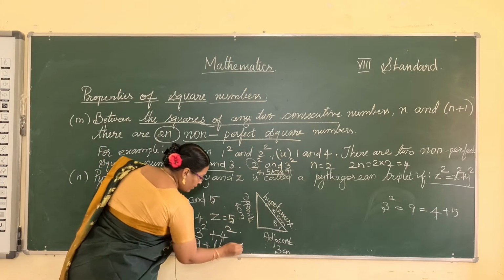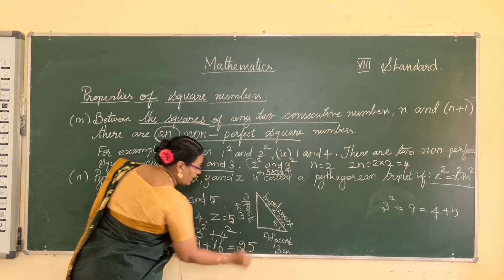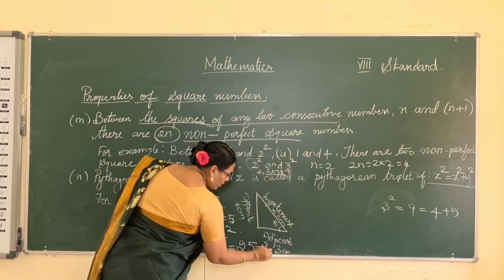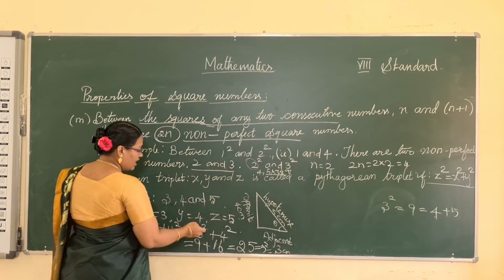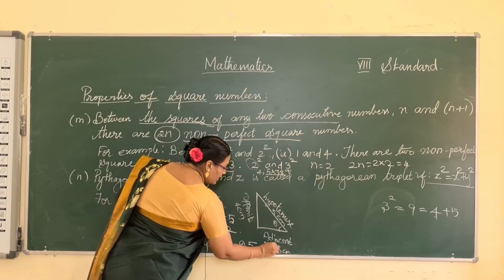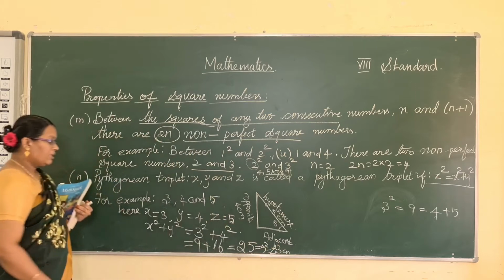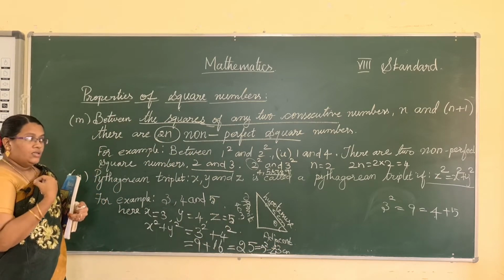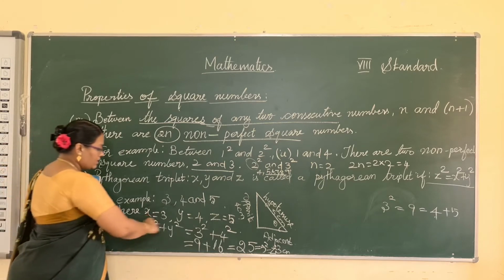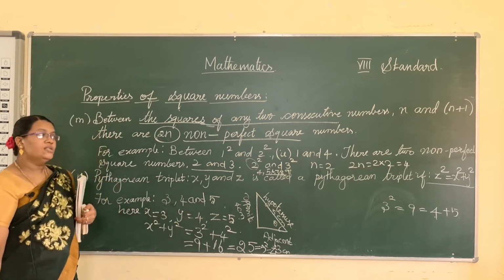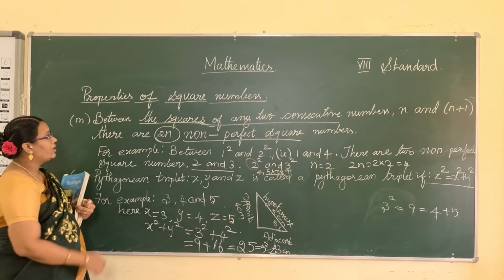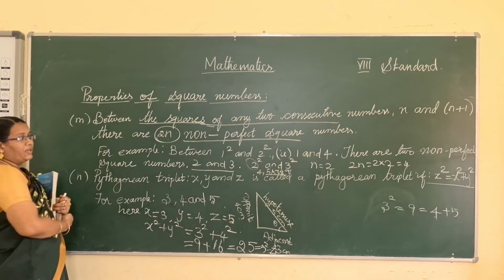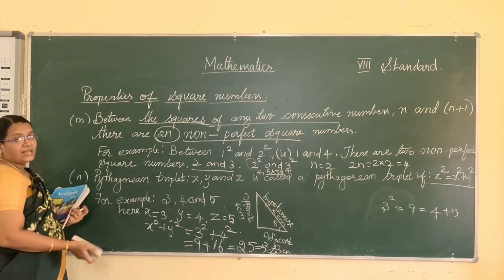The sum of these two values is 25. 25 can be written as 5 squared, that is z squared. So the given three numbers satisfy the Pythagoras theorem, and these three numbers are called Pythagorean triplets. I hope you all understood these two properties of square numbers. Now see the example problems.